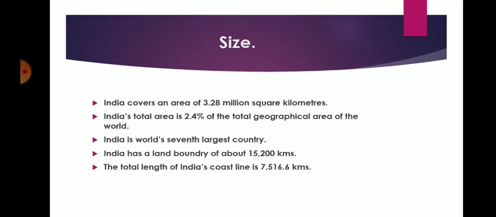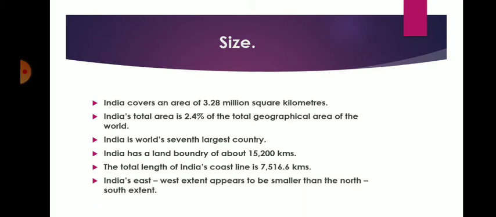The total length of India's coastline is 7,516.6 kilometers. The coastline means you start from Gujarat till West Bengal. So this coastline means the land area that is near the sea and the ocean. It is 7,516.6 kilometers in length.